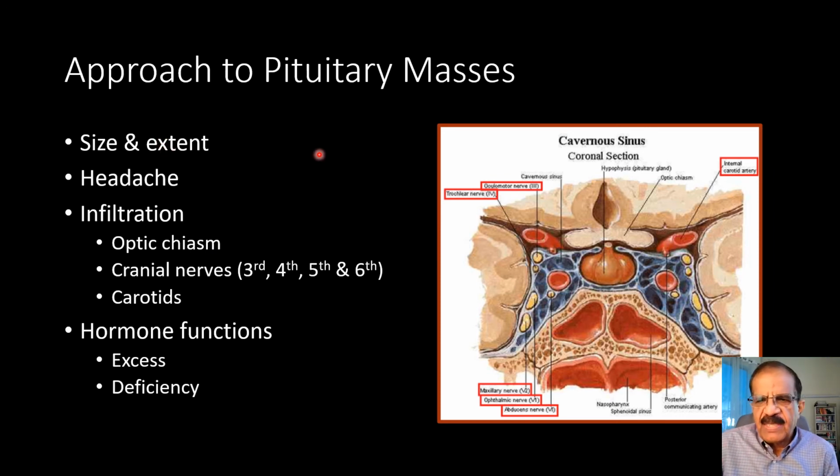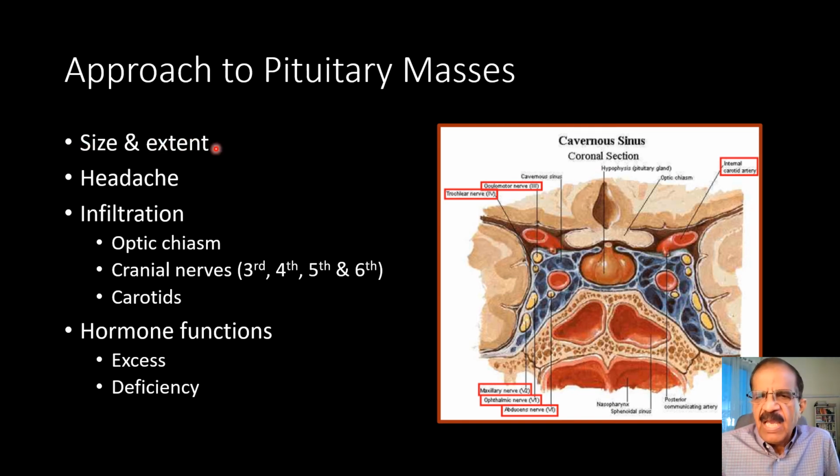Approach to pituitary masses. As I said, whatever mass in the pituitary may be, the approach would be the same. Now it depends on what kind of approach we will take, depends on size and extent. If it is small tumor, a microadenoma, and not producing any complication due to its size, and it is metabolically not active, so it's non-functioning tumor in the pituitary, we can just wait and see. We may not do anything. But if it is hormonally active, we may try to treat it hormonally also.